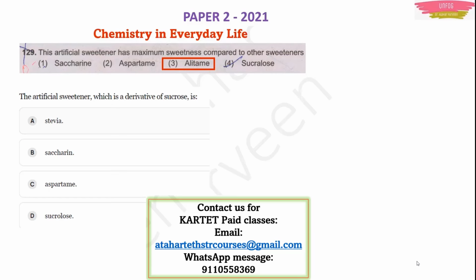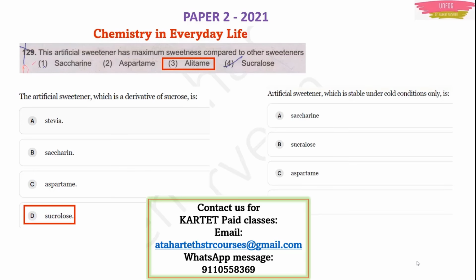Another type of question can be asked this time. The question could be, the artificial sweetener which is a derivative of sucrose is sucralose. Sucralose is made from sucrose itself. It is a derivative of sucrose. Another question could be like this also: the artificial sweetener which is stable under cold conditions only.